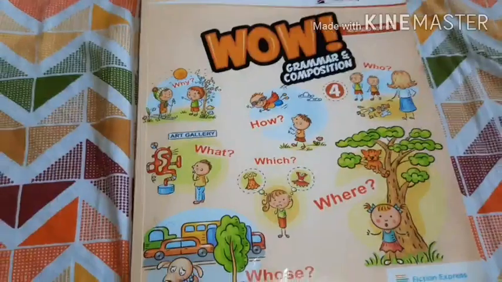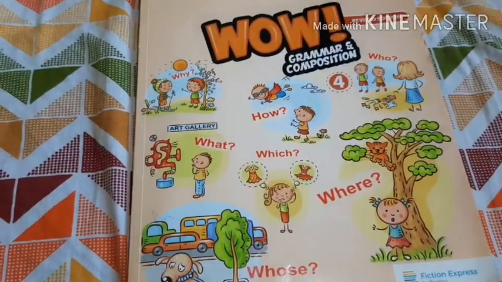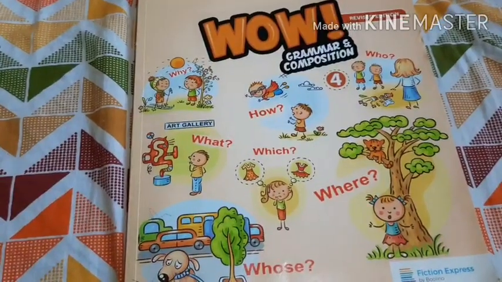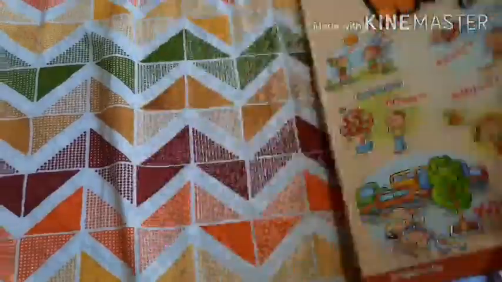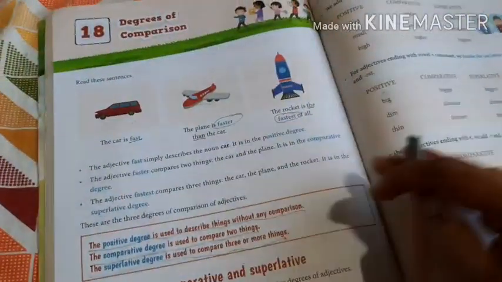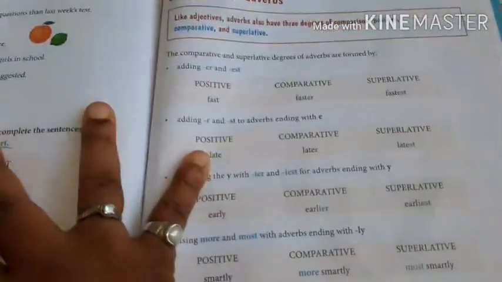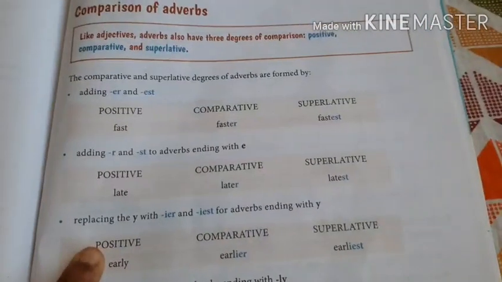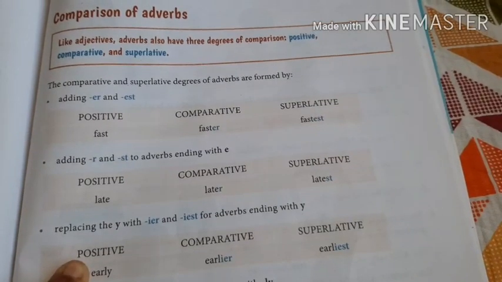Chaliye. So after that exercise, today we will complete this chapter number 18. So ready to complete this chapter? Chaliye, let us open up the book. This is chapter number 18 and we have completed 3 exercises. Chaliye, come to page 99. Page 99. Comparison of adverbs.